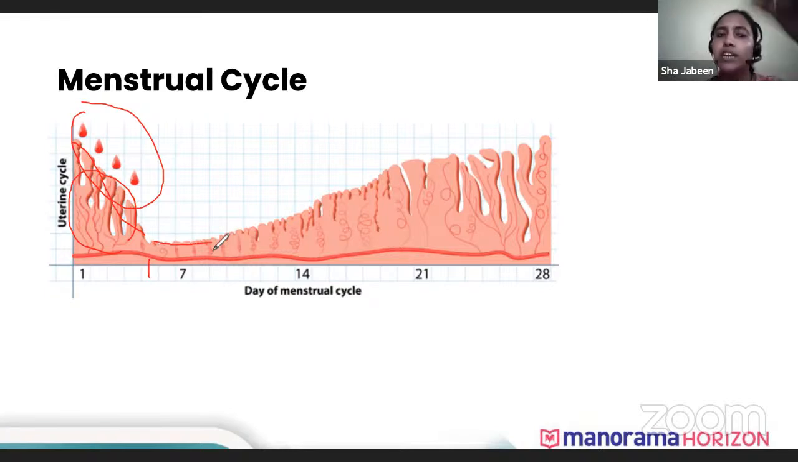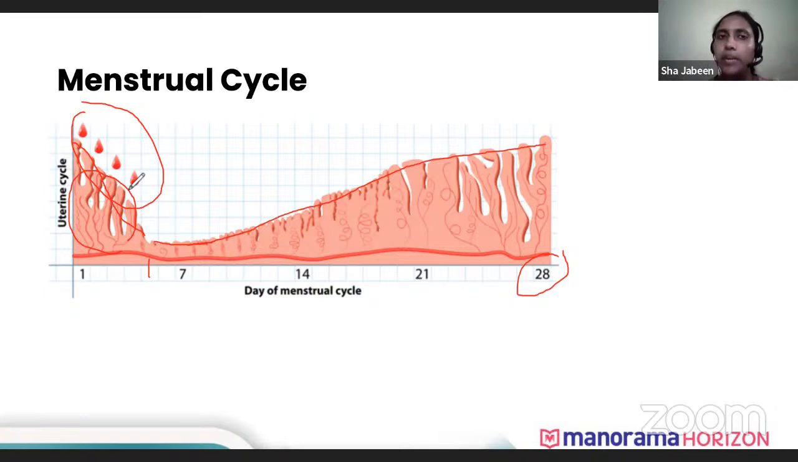Again, the uterus will start the same process for another month, for another ovum. It will again start to grow thick, and until 28 days the walls of the uterus completely grow. And again, if the zygote or the embryo does not get implanted, it sheds off and the menstrual cycle starts. So it's a 28-day cycle. The whole process takes place in this way.